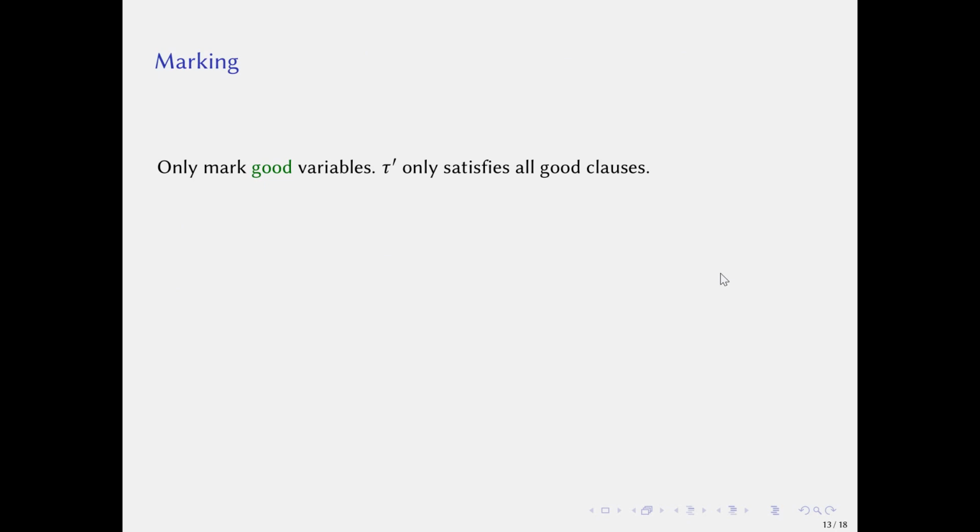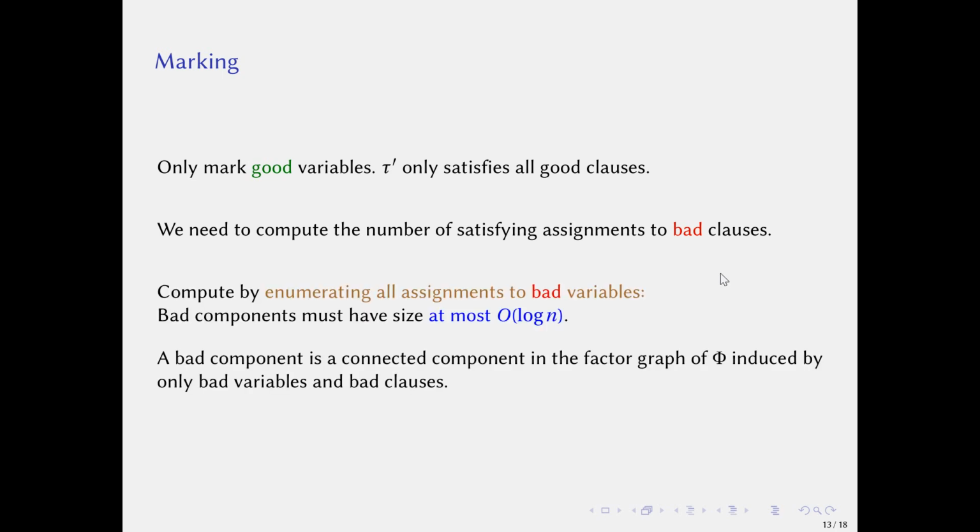Now let's consider the marking process. Note that we only mark good variables, and our partial assignment τ' only satisfies all good clauses. So we need to compute the number of satisfying assignments to bad clauses. However, bad variables are too bad, so we cannot hope any good properties to help us count the solutions. We compute by enumerating all assignments to bad variables.